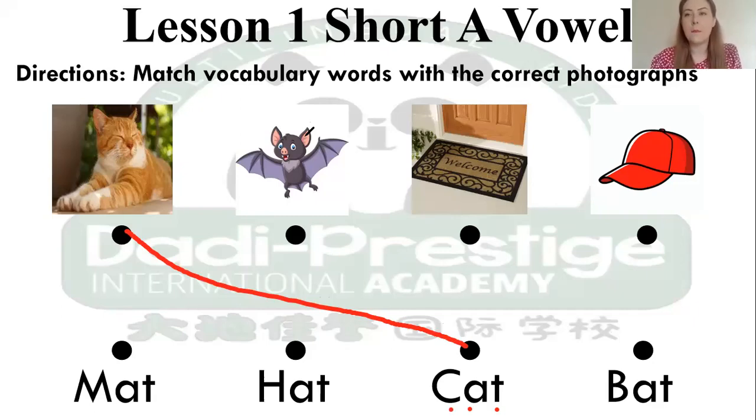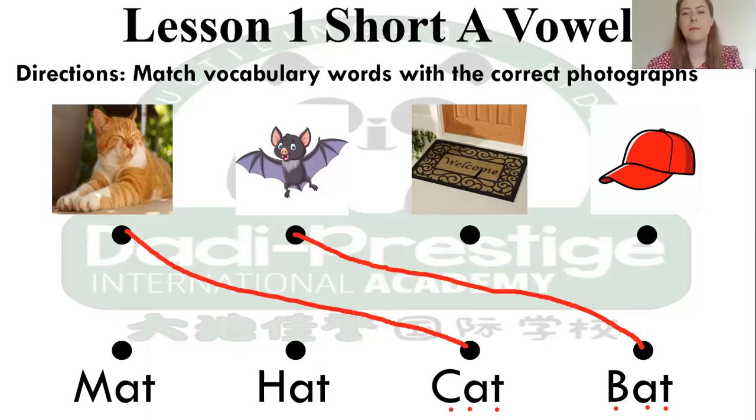Okay, next picture is a bat. B-a-t. Which one is bat? So bat is this one. B-a-t. Bat. Next one we have mat. M-a-t.